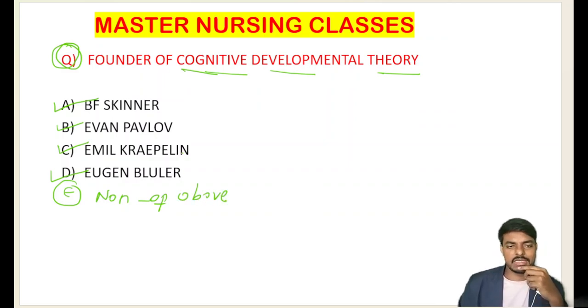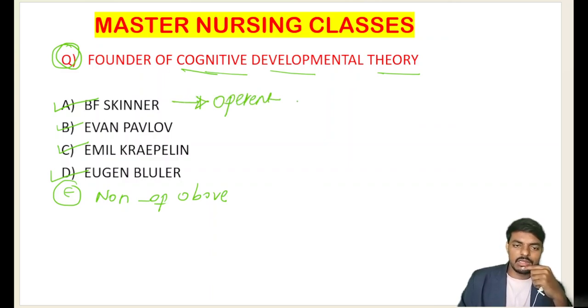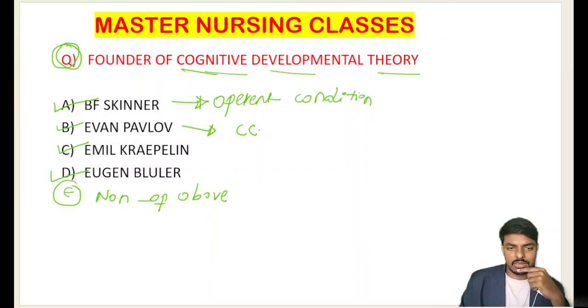Yes, try to answer, students. Here, B.F. Skinner gave the operant conditioning theory. So we are eliminating option A. And Ivan Pavlov gave the classical conditioning theory, where he used the bell and dog for his experiment. And Emil Kraepelin is the person who called schizophrenia dementia praecox.